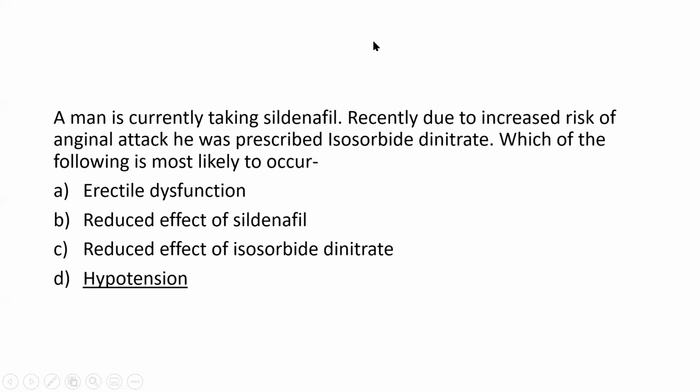What do you think? What will be the answer? Headache. Okay, what do you mean by infarction? All of the above. Yes, it will be all of the above actually.